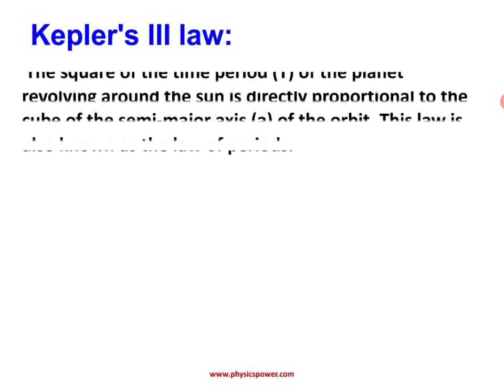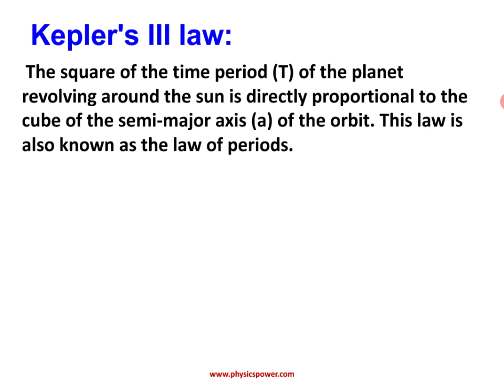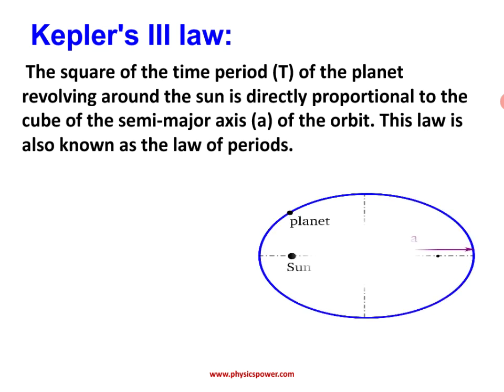Next, Kepler's third law, that is about periods, so we call it the law of periods. The second law explained areas, so it is the law of areas. Now it is about time period. Time period means the time taken to cover one complete revolution around the sun. For example, a planet started here and completed one revolution, covering one complete path; the time taken is called the time period, the time taken to finish one revolution.